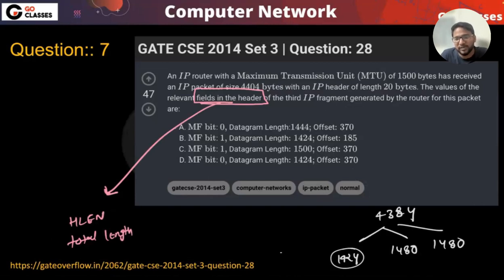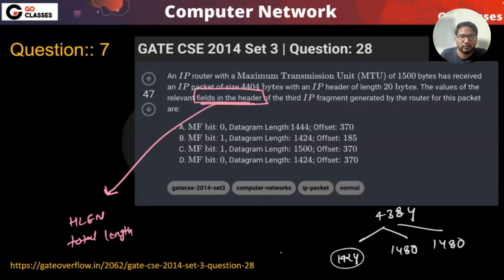I mean, that is fine, you can definitely subtract it. But tell me, is there any field which gives you the length without the header? No, right? So we need to match with the fields in the header. The fields in the header can be more fragment, can be offset, and this must mean the total length. Anyway, datagram length always means the total length, including the header, but still there should not be any confusion because they're talking about the fields of the header.